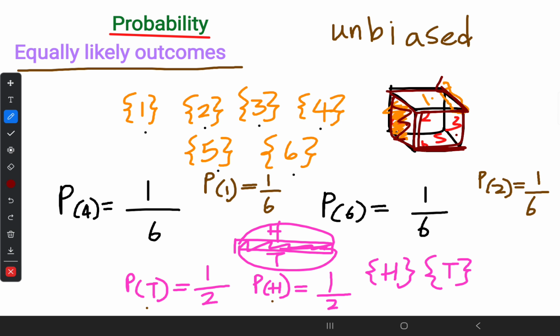And one more thing I'll recall from our previous grade. To find the probability of an event, you have to identify how many total outcomes are there. Total outcomes over expected outcomes: how many outcomes in total and how many expected outcomes. The fraction between those two will give you the respective probability.